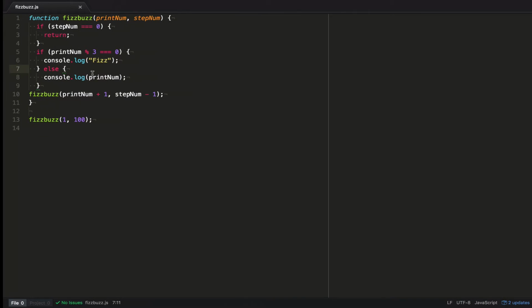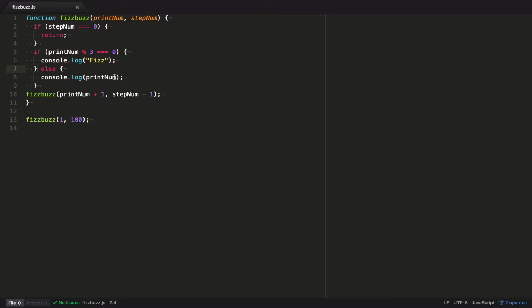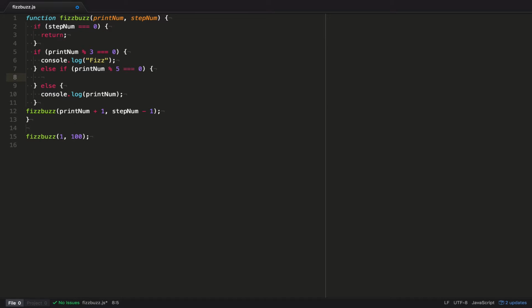So let's go ahead and do the same for 5. So else if it's divisible by 5, go ahead and print buzz.